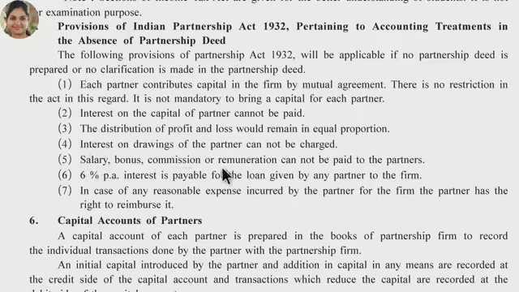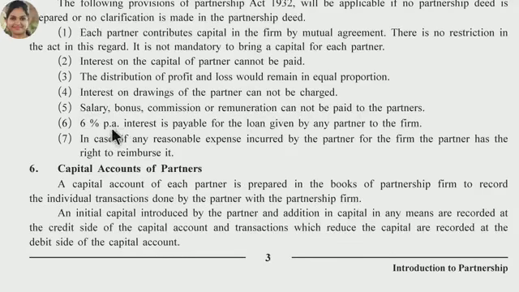Salary, bonus, commission and remuneration cannot be paid to the partners. 6% per annum interest is payable for the loan given by any partner to the firm. It means if any partner lends a loan to a firm, he will be paid 6% interest per annum. In case of any reasonable expense incurred by the partner for the firm, the partner has the right to reimburse it. It means if any partner does any kind of expense for the firm, it will be reimbursed.